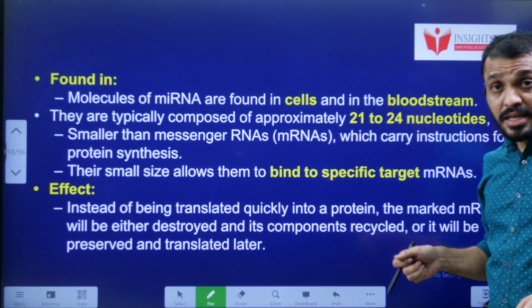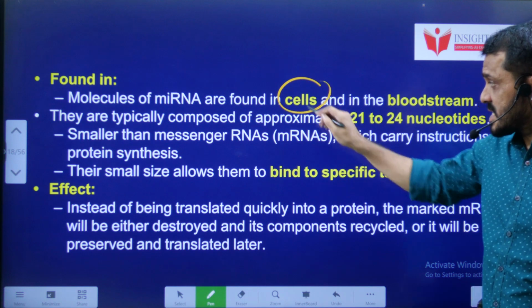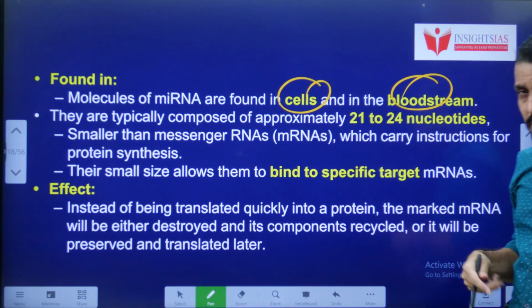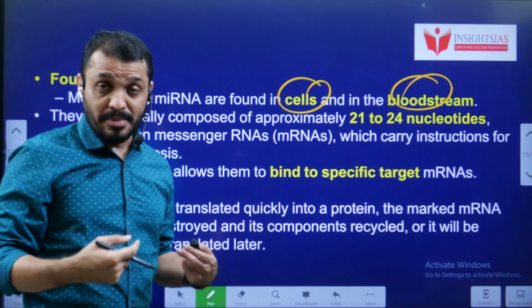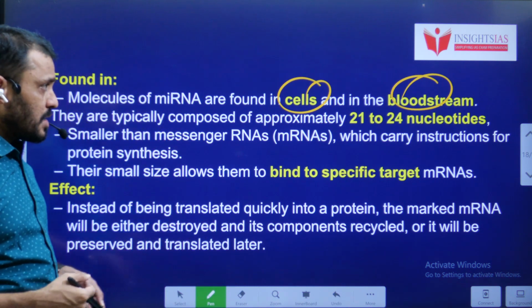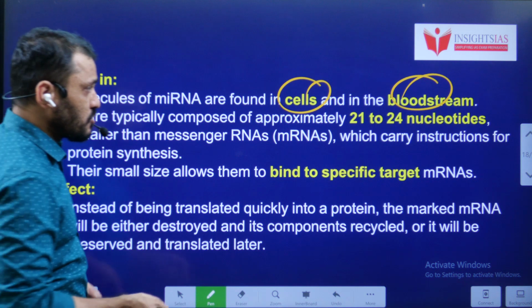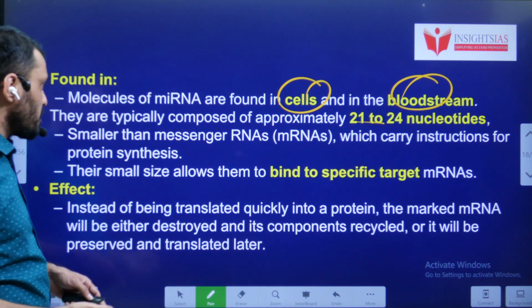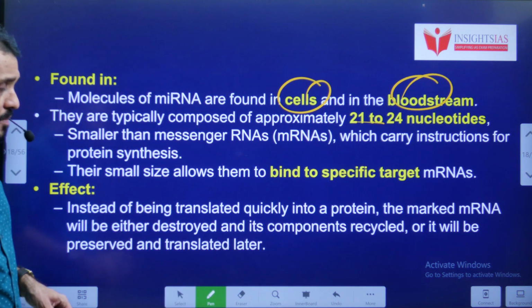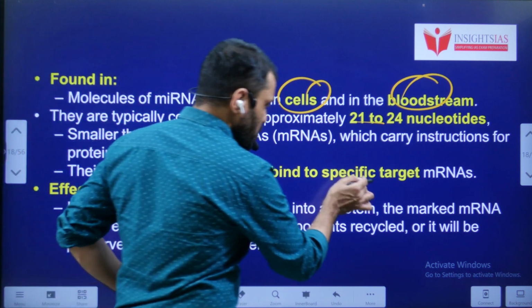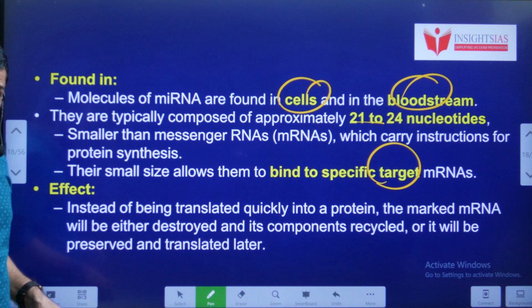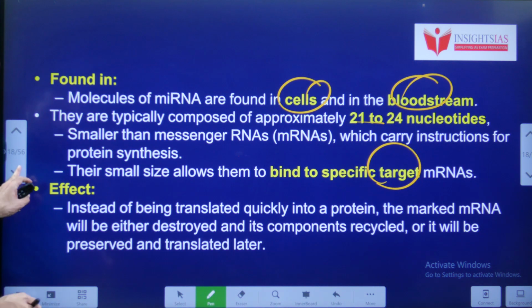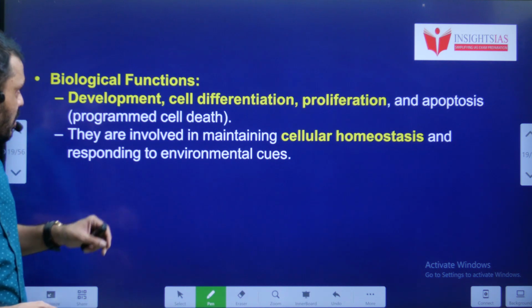This miRNA, where is it found? They are found in the cell cytoplasm as well as the bloodstream. Because they are very small in nature, they can go through the cell membrane, so they can go to the cytoplasm. Generally, they consist of 21 to 24 nucleotides, and they are smaller than the messenger RNA, and they bind to these messenger RNA's particular targets. What is the effect? They regulate whether a particular gene can code the protein or not.